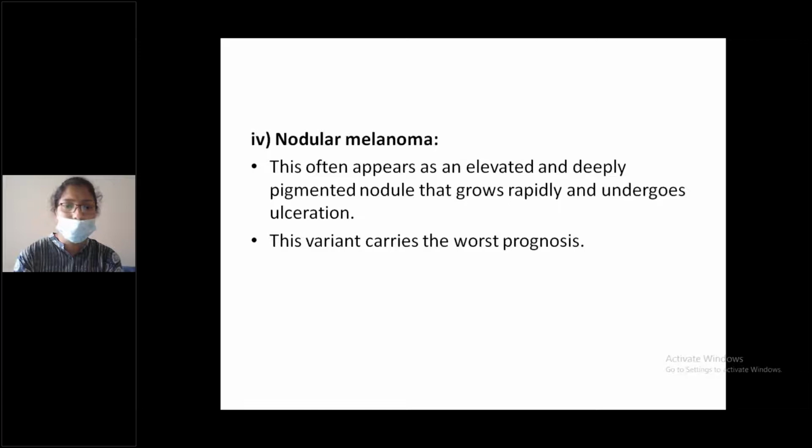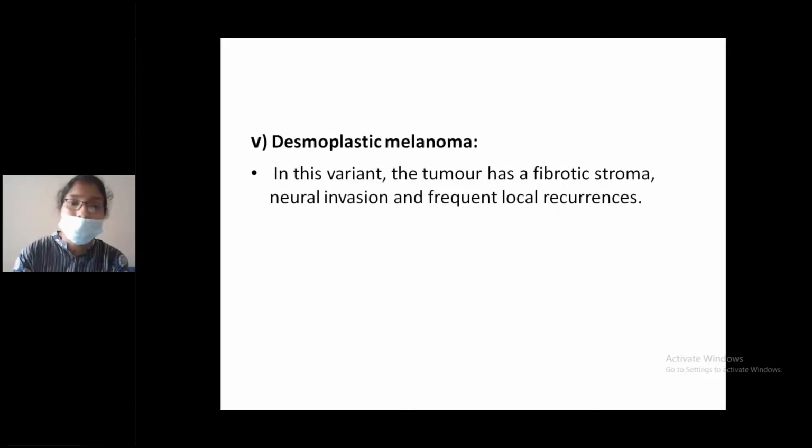Nodular melanoma. This often appears as an elevated and deeply pigmented nodule that grows rapidly and undergoes ulceration. This variant carries the worst prognosis. Nodular melanoma, worst prognosis. Desmoplastic melanoma. In this variant, the tumor has a fibrotic stroma, neural invasion, and frequent local recurrences.